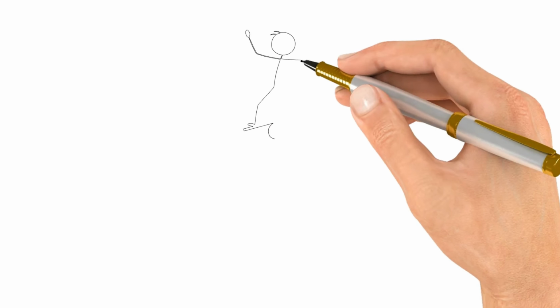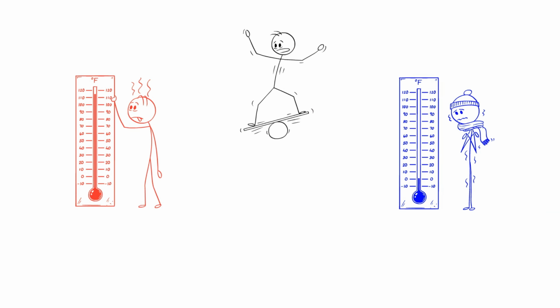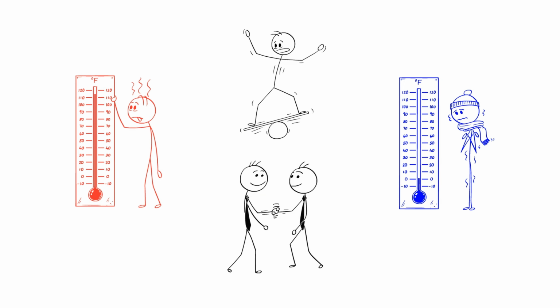The market is always trying to find that balance. It's like a thermostat. Too hot, cool down. Too cold, heat up. The price adjusts until supply and demand meet in the middle.